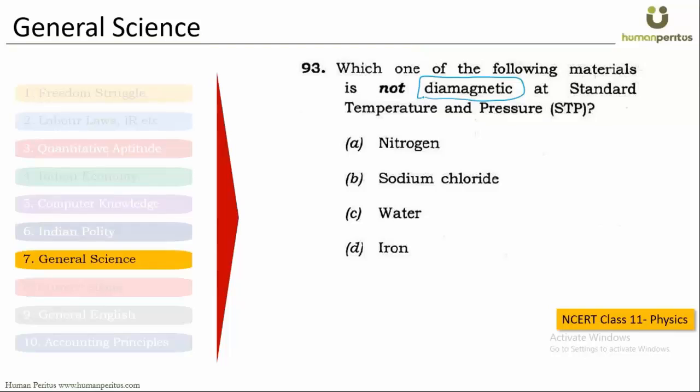And knowing that out of all these elements, which one is not diamagnetic at STP? It's an even more specific case. You won't find it anywhere. We have done our research. This has been given in a table in the class 11th physics book.